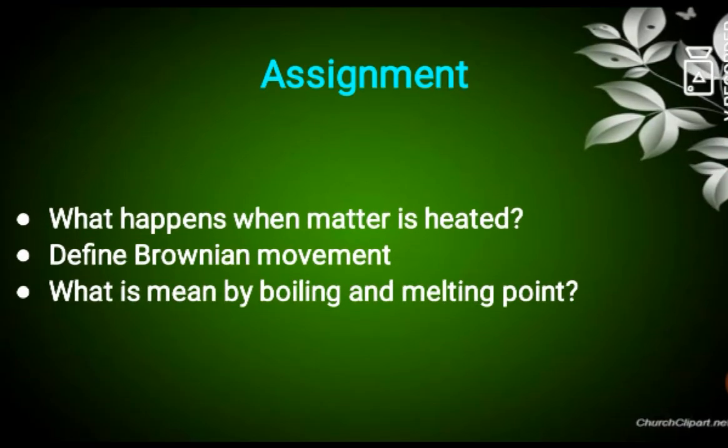The assignment for this video session is, you have to learn the following questions. What happens when matter is heated? Define Brownian movement. What is meant by boiling and melting point?